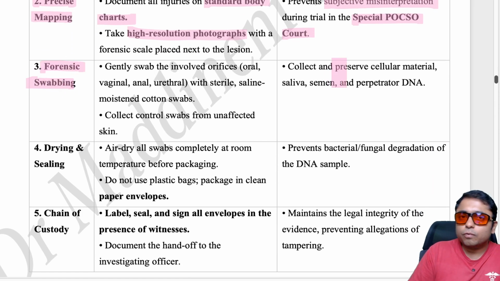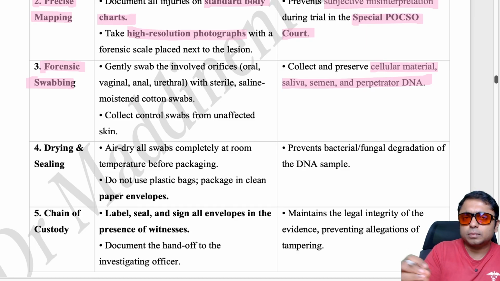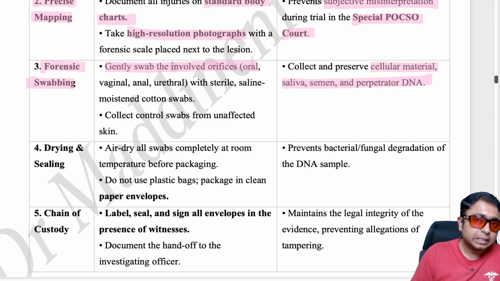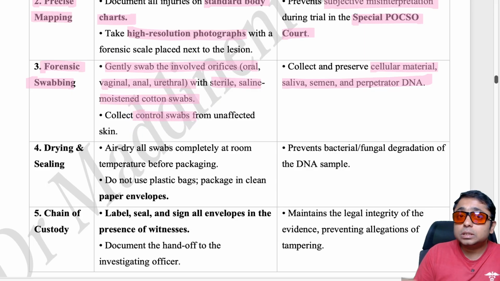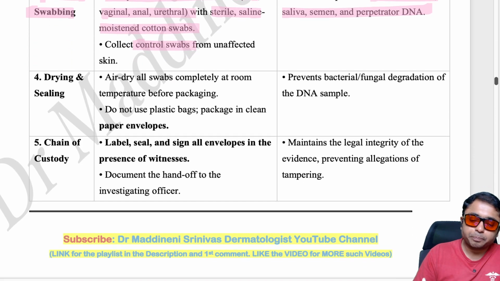Forensic swabbing. We should collect and preserve the cellular material, saliva, semen, and the perpetrator DNA. That is, whoever is the person whom we are accusing of causing this abuse, that DNA also should be collected very carefully. And what are all the samples which should be collected? Gently swab all the orifices, oral, vaginal, anal, urethral, with sterile, saline moistened cotton swabs. And we should also collect control swabs from the unaffected skin.